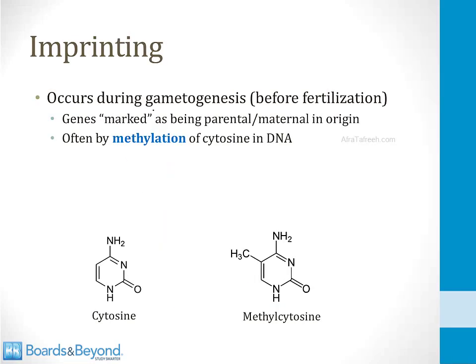Imprinting occurs during gametogenesis, before fertilization of the egg. Exactly how it occurs is incompletely understood, but genes are marked as being of paternal or maternal origin. One of the ways they are often marked is by methylation of cytosine in DNA. At the bottom left side of the screen is the base cytosine, which you can find in nucleotides in our DNA. If it is methylated, meaning a methyl group is added, it becomes methylcytosine. And this is one of the ways genes can be modified sometimes in the process of imprinting.